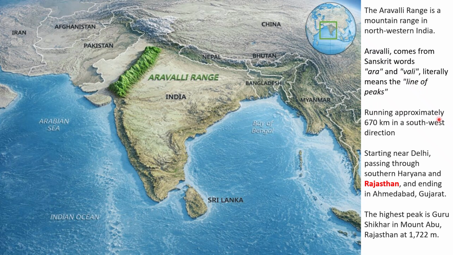So it runs approximately 670 kilometers in a southwest direction, starting from Delhi, passing through southern Haryana and Rajasthan and ending in Ahmedabad, Gujarat. And there is also the highest peak in the Aravalli range, which is called Guru Shikhar in Mount Abu. So I just wanted to show you this Aravalli range in India, how it looks. It's a long, big mountain range, right? Isn't it beautiful?